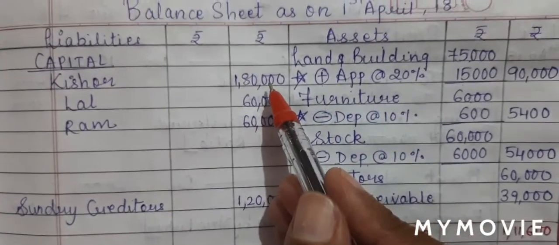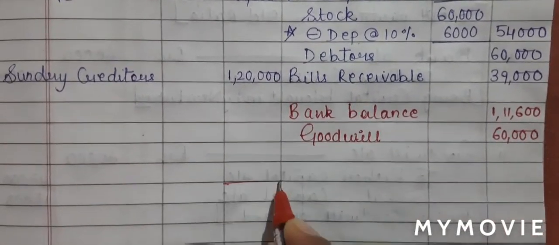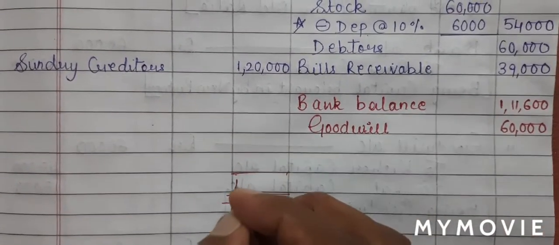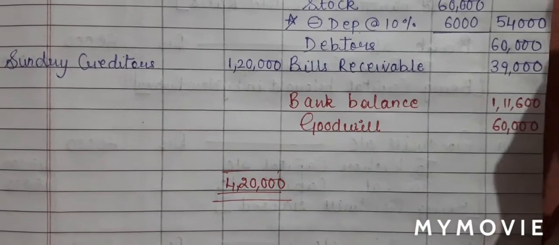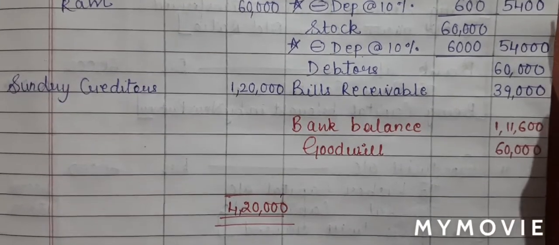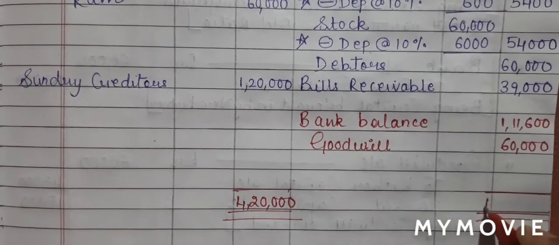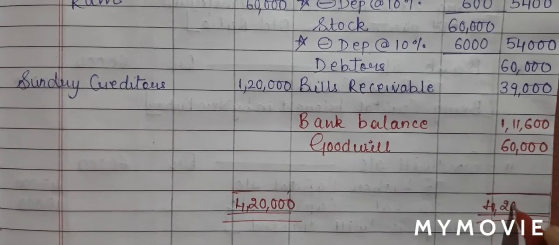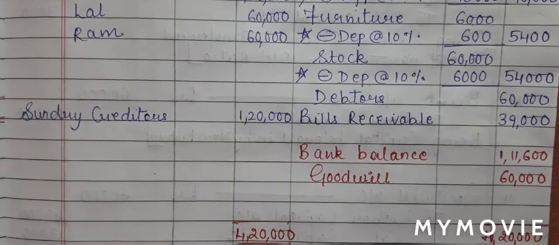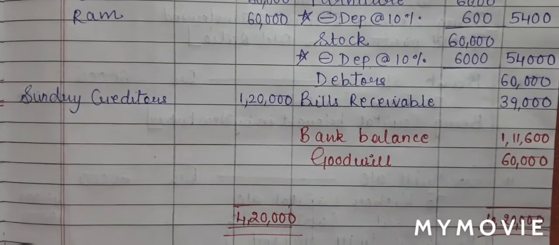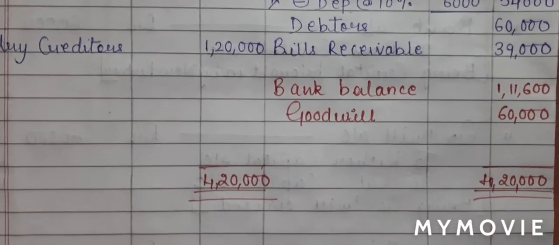So we will first total the liability side. So when I total liability side, I get a total of 4,20,000. And in the same manner, I will total asset side. So when I total the asset side, I get the same total as liability, that is 4,20,000. With this, students, we have completed journal and ledger posting for sum number 5, and I hope you have understood the sum.